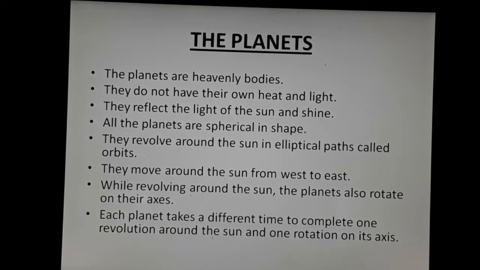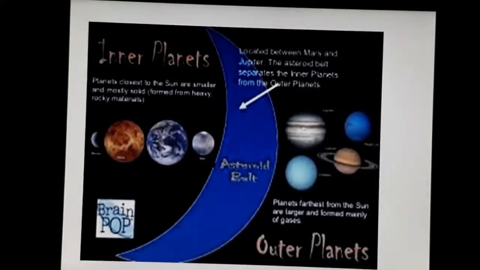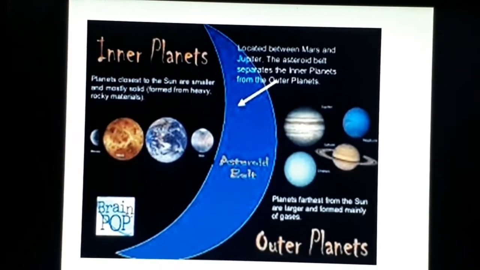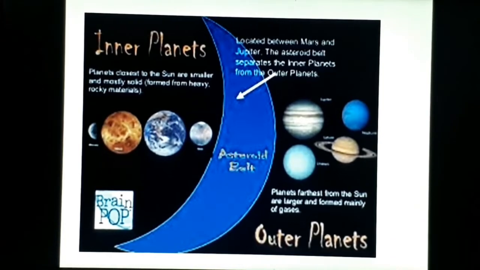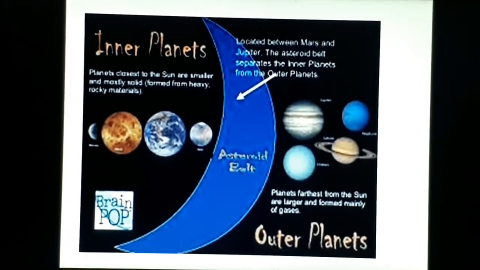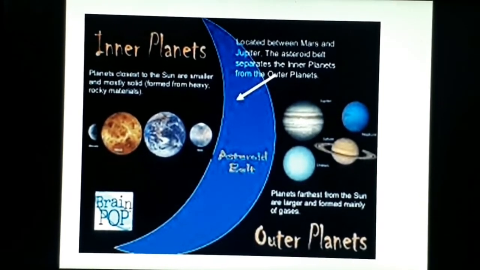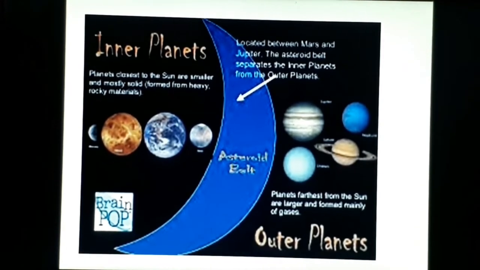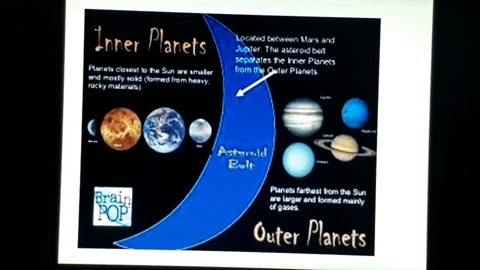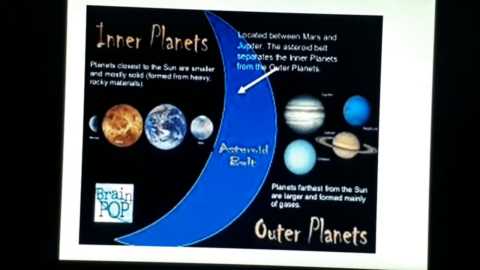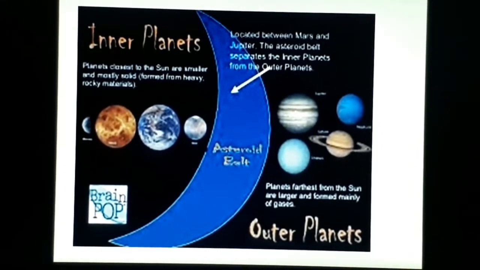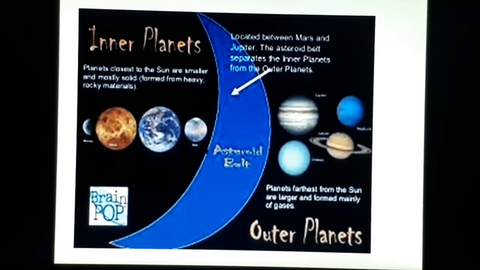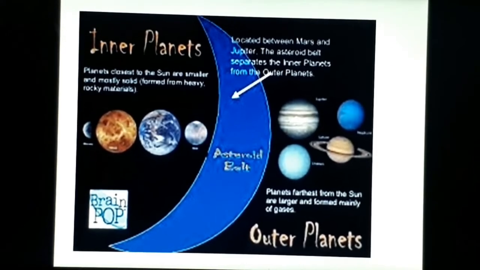Then we have studied that planets are divided into two groups, inner planets and outer planets. What are inner planets? Inner planets are the planets which are closest to the sun. They are smaller and mostly solid, formed from heavy rocky material, and they are earth-like planets called terrestrial planets. And what are outer planets? Outer planets are farthest from the sun. They are larger in size and formed of gases. That is why they are also called gas giants.